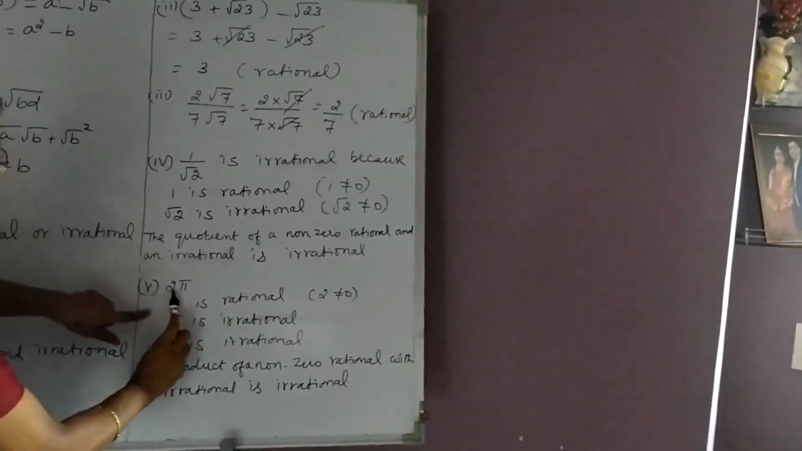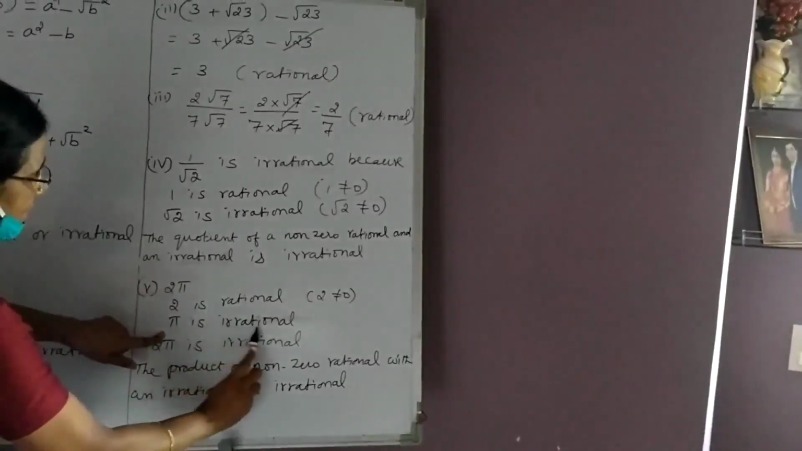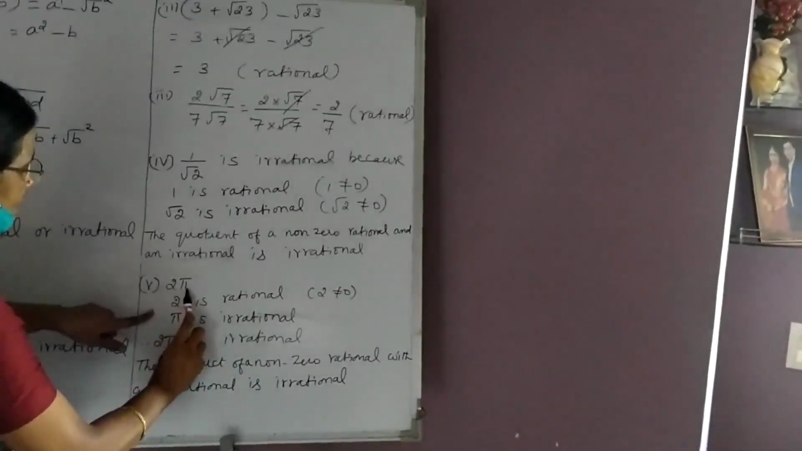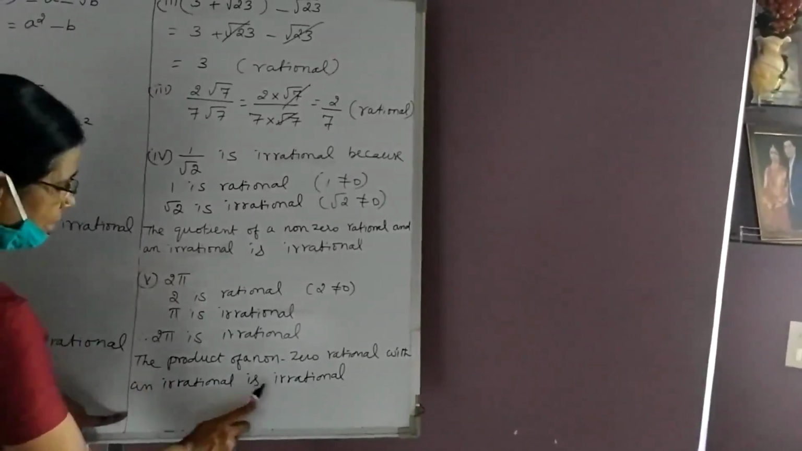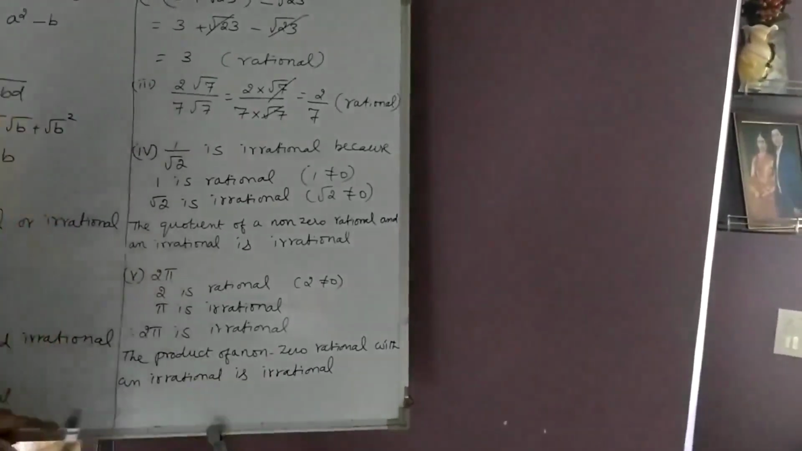The last number is 2 pi. 2 is rational and pi, we should remember, is an irrational number. So the product of a rational and an irrational number which is non-zero gives an irrational number. Therefore, 2 pi is irrational.